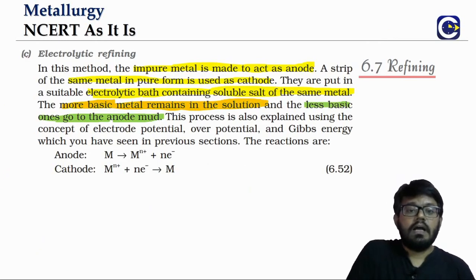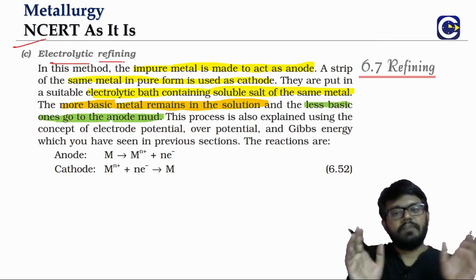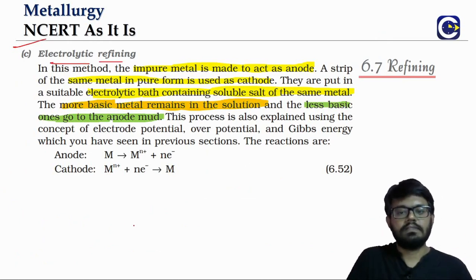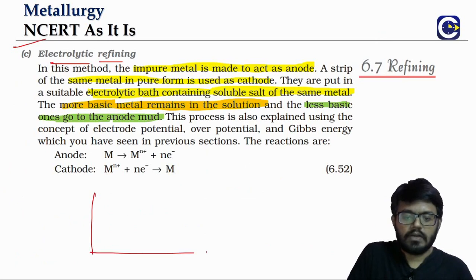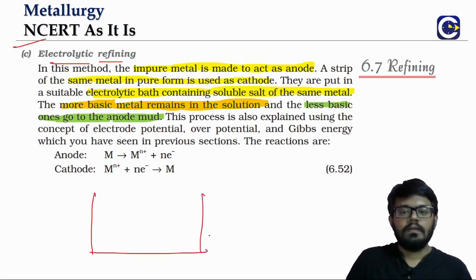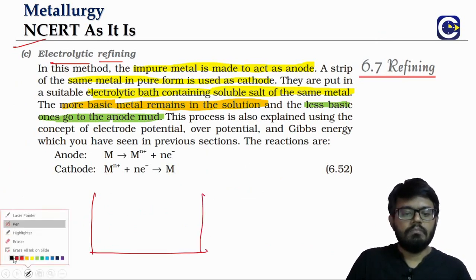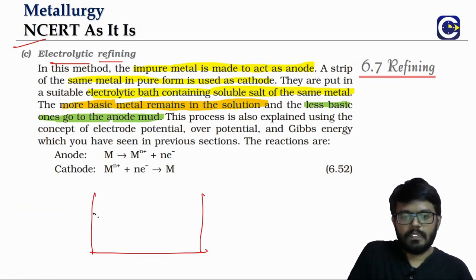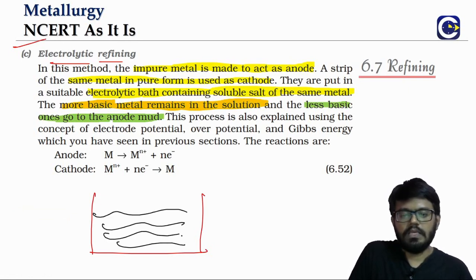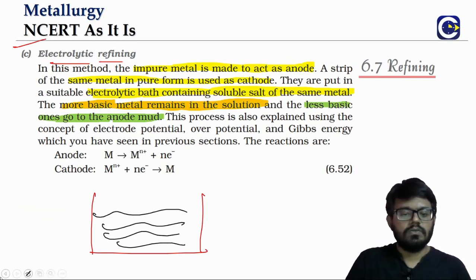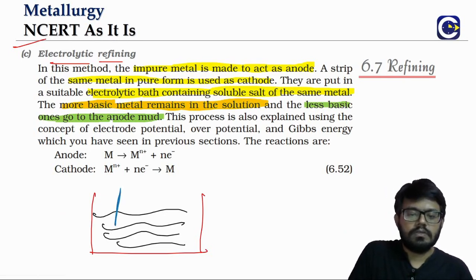Then the other method is electrolytic refining. We already know what electrolysis is. So we will take an electrolytic cell. In that we will have the molten electrolyte or the electrolyte in the solution state. We will dip two electrodes.